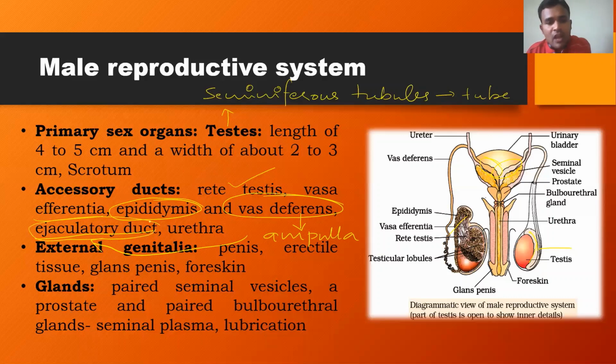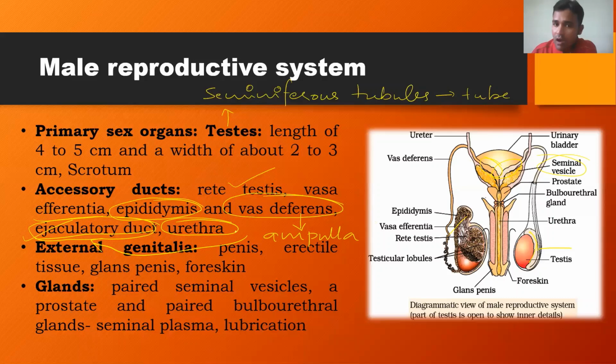Remember, this ejaculatory duct is formed by the fusion of the vas deferens, which is continued as the ampulla, and the duct coming from a gland called the seminal vesicle. The duct of the seminal vesicle fuses with the ampulla of the vas deferens, and that develops as the ejaculatory duct. Then the ejaculatory duct will continue as an elongated tubular structure which passes through the male copulatory organ,